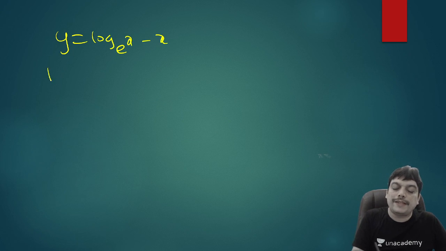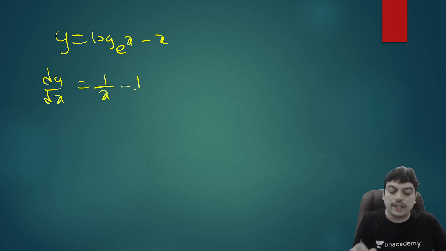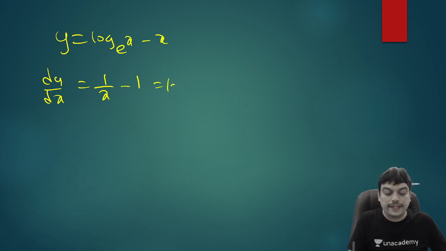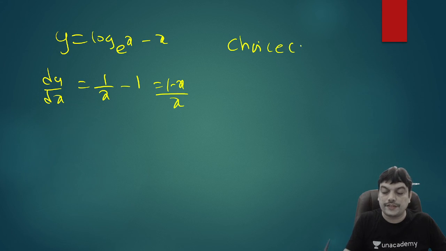So now what is dy by dx? If you differentiate, log x will have a derivative 1 by x and x will have a derivative 1. So we got an answer 1 minus x divided by x, and that's nothing but choice C is the correct answer. This was the third problem.